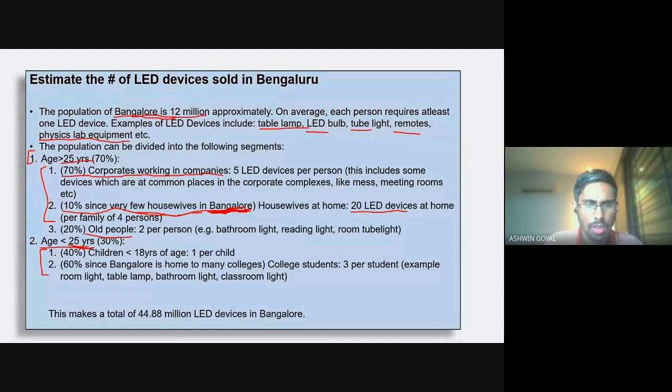Within the less than 25 years of age, we are looking at children, and then we are looking at college students. So less than 18 years and 18 to 24 years of age. So this is the age group, and within each age group we have divided it into further segments, and this is the final answer that we get: 44.8 million LED devices. Any questions on this approach?